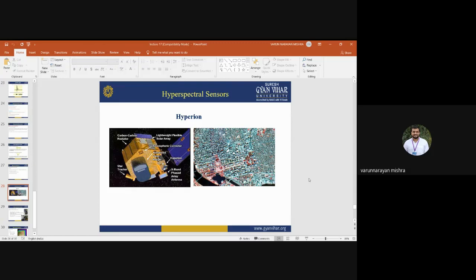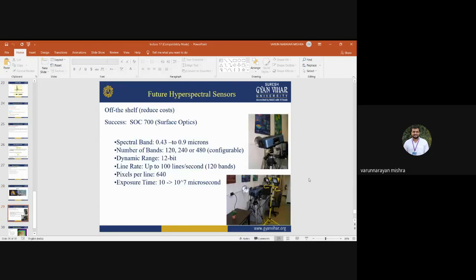Okay, so these are future hyperspectral sensors that are planned to be designed. Its name is SOC 700. It's not a spaceborne sensor, it's a ground-based sensor. It will be used on the ground for getting information about the spectral response of different Earth surface features. Its dynamic range is around 12 bit, so its data will be 12 bit.